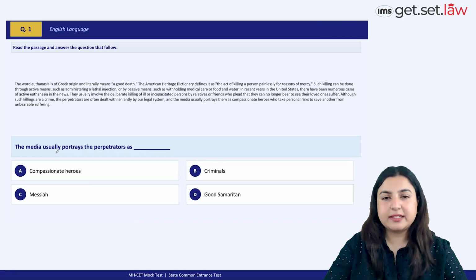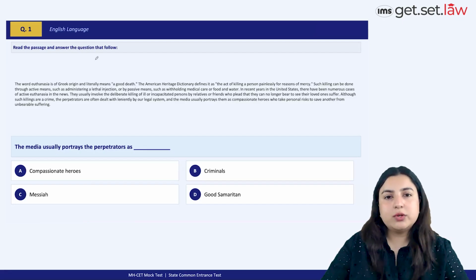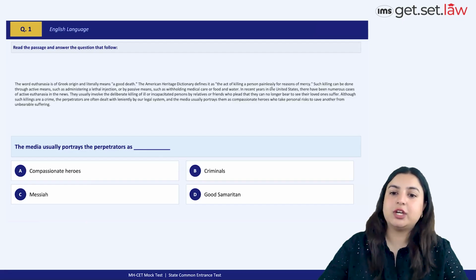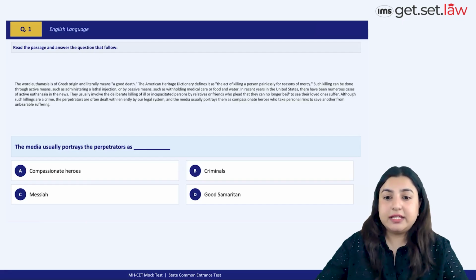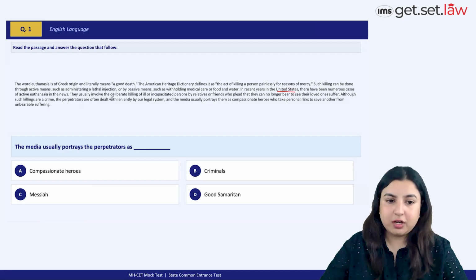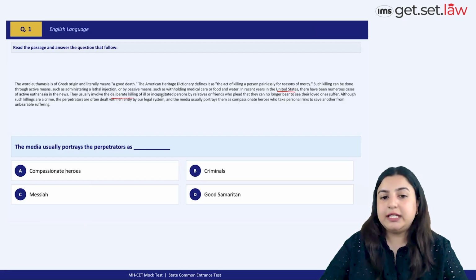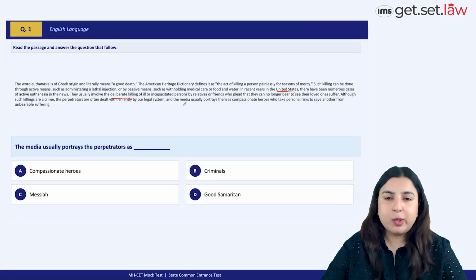Take a look at the first passage, very short, very brief in nature. It talks about euthanasia. It goes on to define it. It talks about what passive euthanasia is, what active euthanasia is. And then it says that recently in the United States, there have been numerous cases of active euthanasia, which involve the deliberate killing of ill or incapacitated persons by relatives or friends who plead that they can no longer bear to see their loved ones suffer.